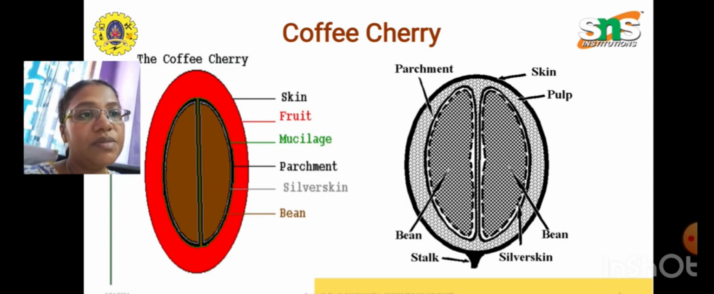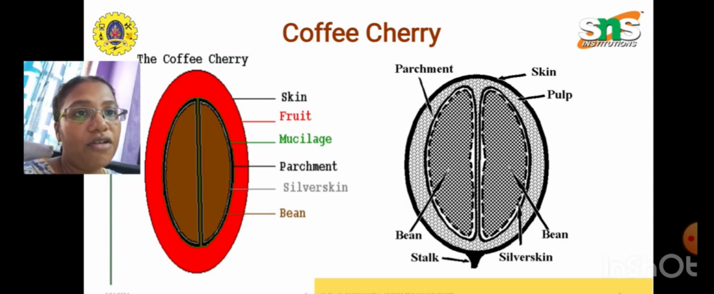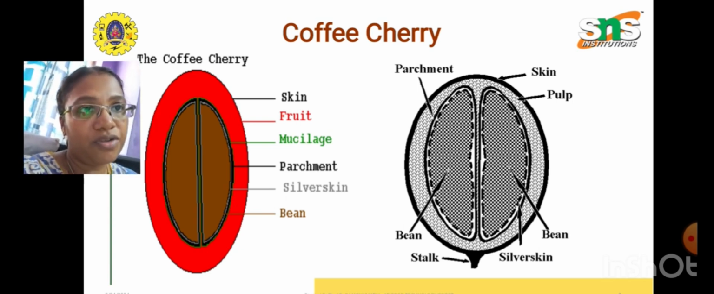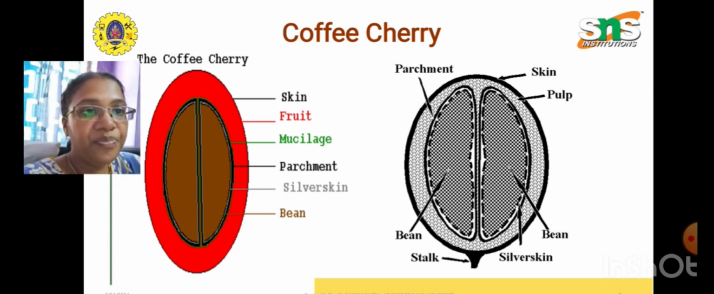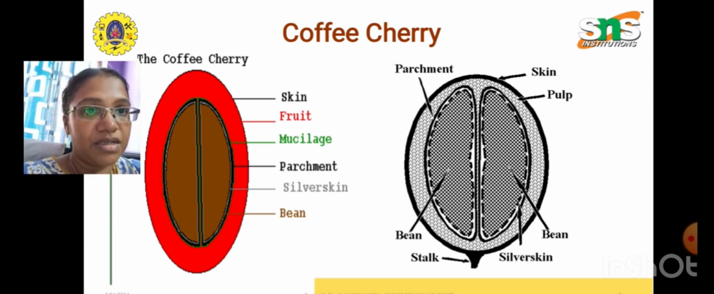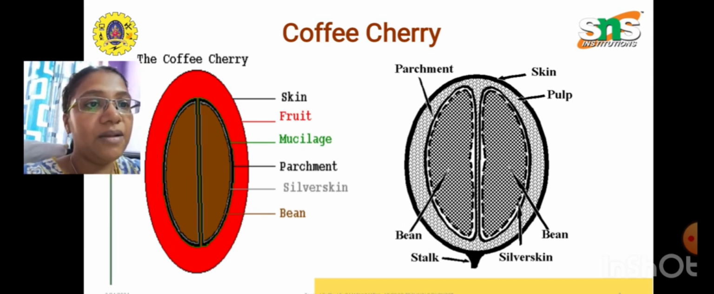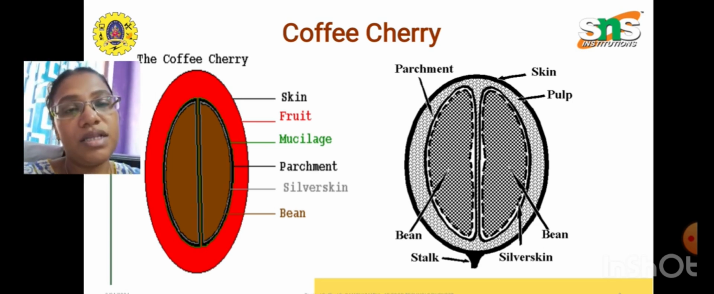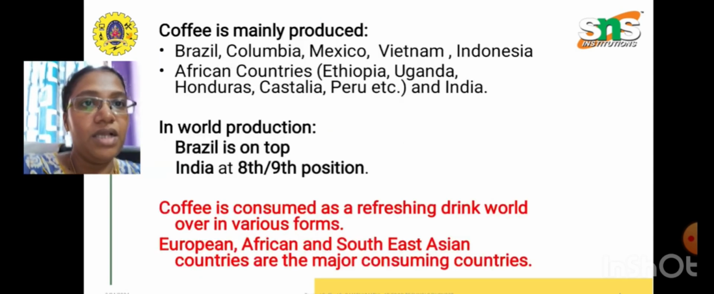So in this picture we can see the coffee cherry, like we have the aerial view of the coffee cherry, or bean, where the skin, pulp, parchment, silver skin, the bean and the stalk are clearly noticed in the picture.